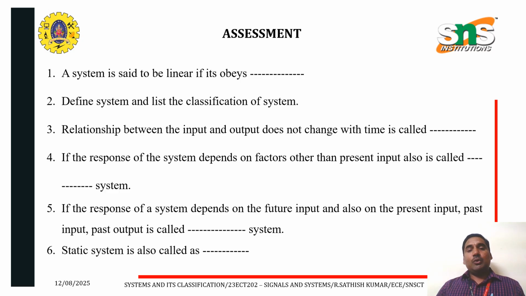It can be classified into linear and non-linear system, time variant and invariant system, causal and non-causal system, static and dynamic system. Relationship between input and output does not change with time is known as time invariant system. If the response of the system depends on the factors other than the present input, it is also called as non-causal system. If the response of the system depends on future input also on the present input, past input and past output, it is called as dynamic system. Static system is also called as memoryless system.